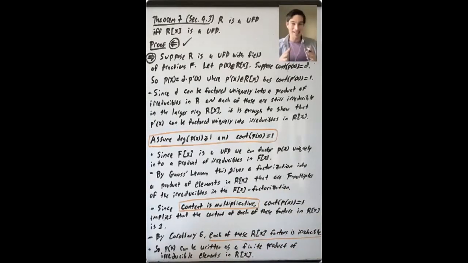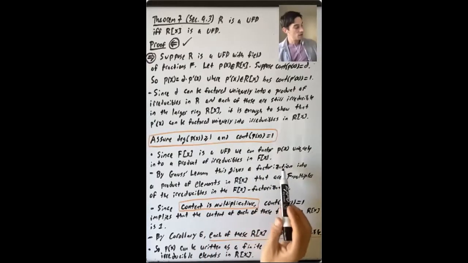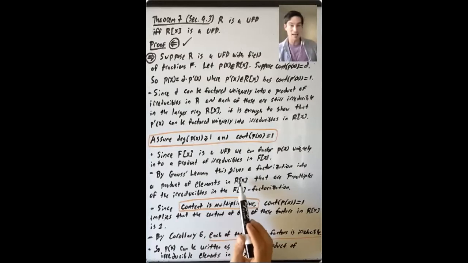OK, and this is the sentence that I find most confusing in Dummit and Foote. What they say is because the GCD of the coefficients of P(x) is 1, in this product of P(x) as a bunch of things in R[X], the GCD of the coefficients of each one of those polynomials is 1. That's true, but I don't think it's obvious that that's true. So why is that true? Exactly because content is multiplicative.